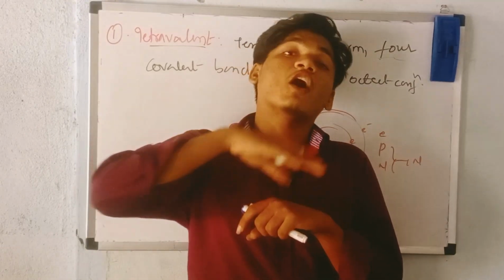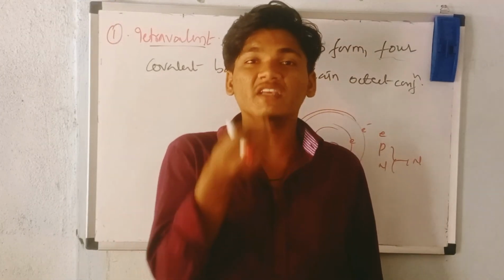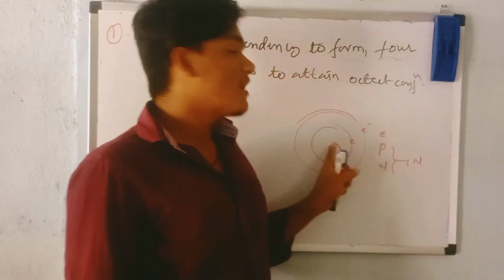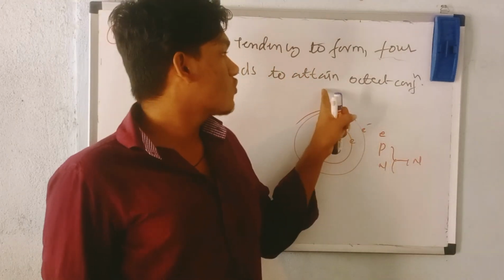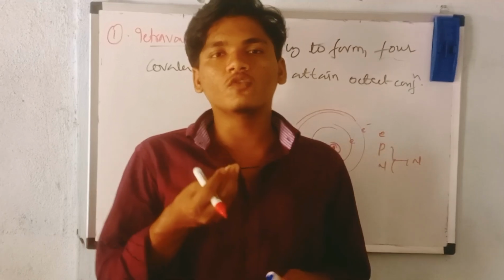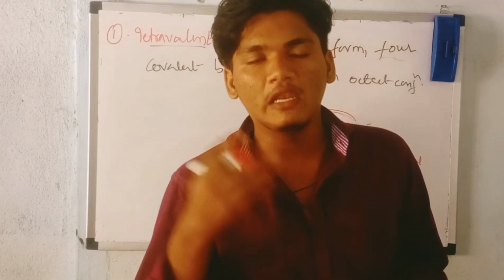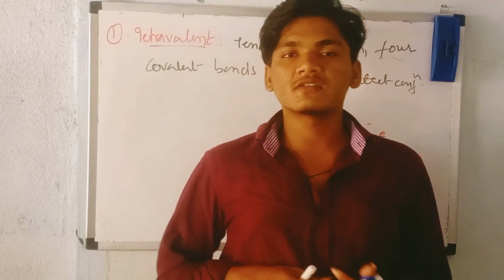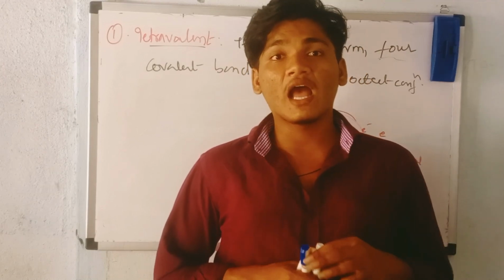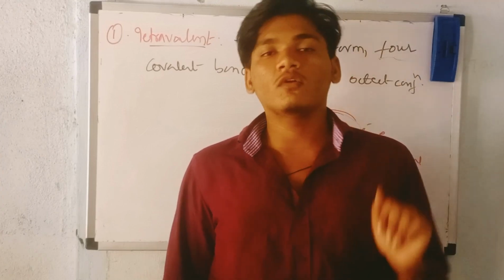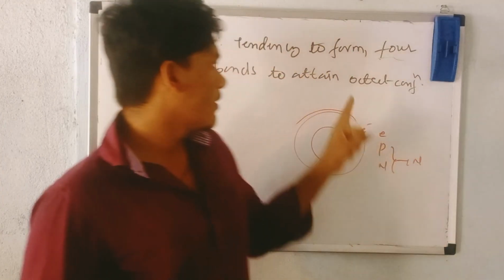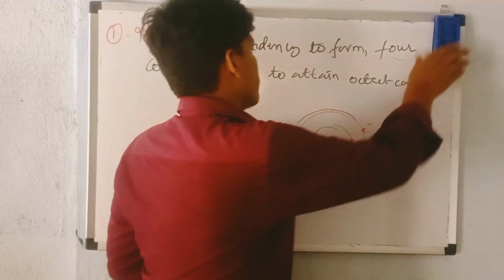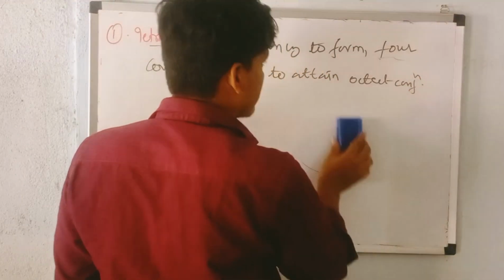Elements with 8 electrons in the outermost shell are very stable in nature. You know the inert gases, which are helium, krypton, xenon, neon and radon. They have 8 electrons in their outer configuration. So remember this point, octet configuration. Let me see what happens here.